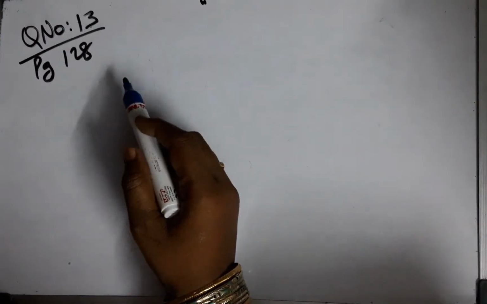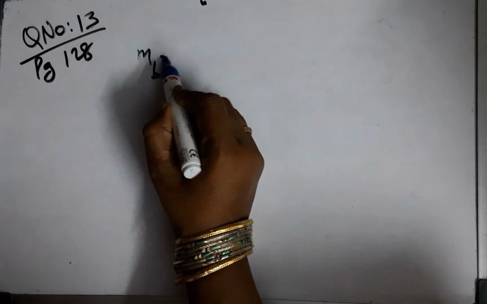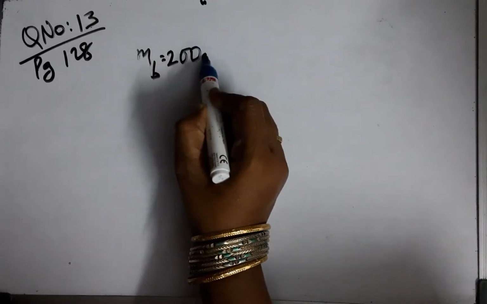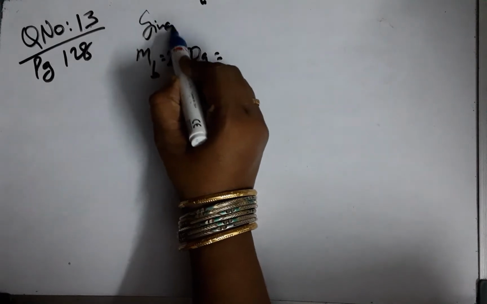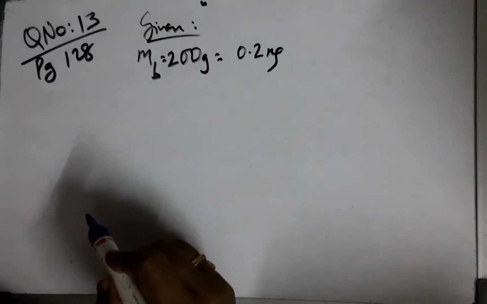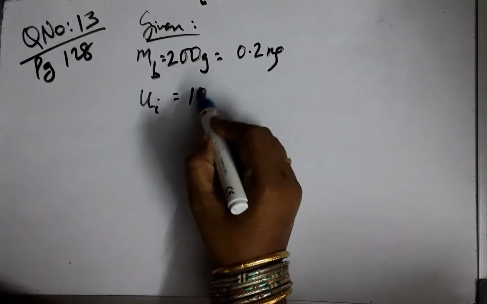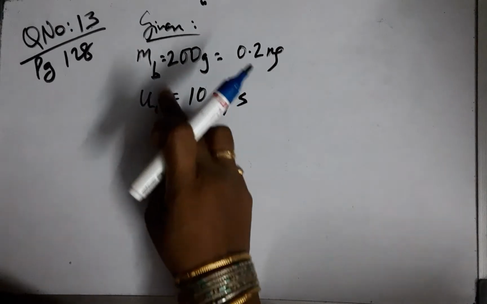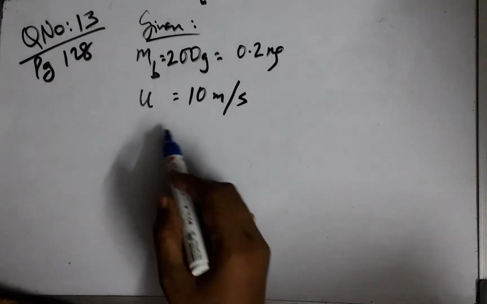The 13th question says a hockey ball of mass 200 grams, and let us go for a quick conversion of the given data into SI units, which means it is 2 kg. It is traveling with a velocity of 10 meters per second, that is the initial velocity, and now it is being struck by the hockey bat and it returns.